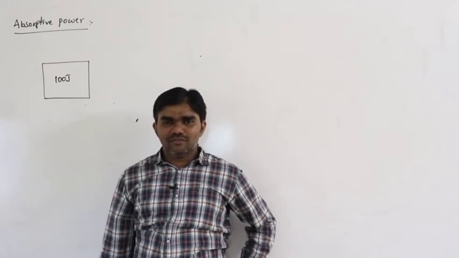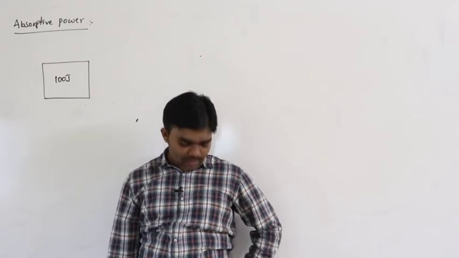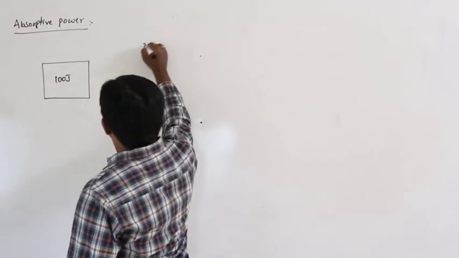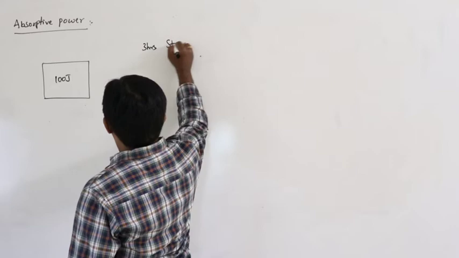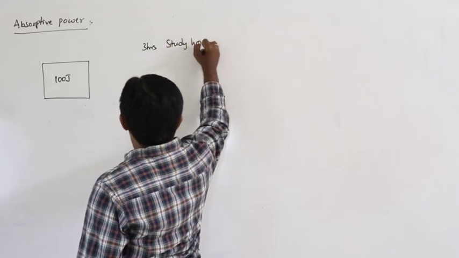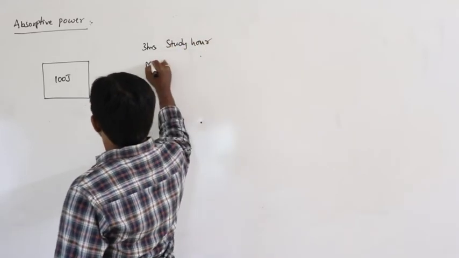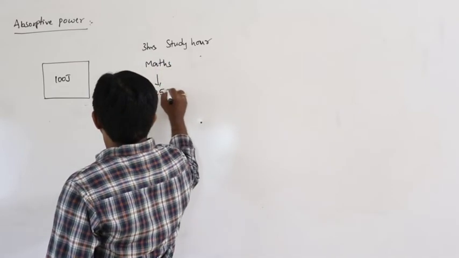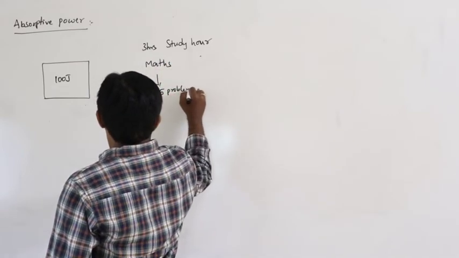In our situation, for example, we have a 3 hour study hour, let us say maths. Let us say 25 problems are given.